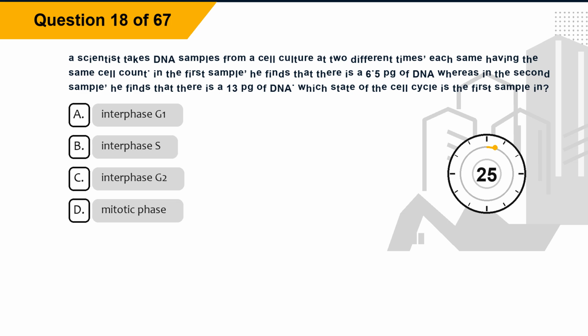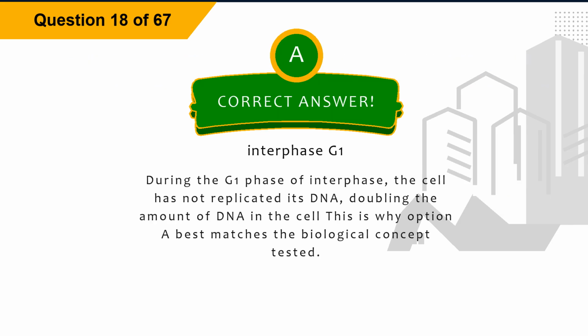Question 18. A scientist takes DNA samples from a cell culture at 2 different times, each having the same cell count. In the first sample, he finds that there is 6.5 pg of DNA, whereas in the second sample, he finds that there is 13 pg of DNA. Which state of the cell cycle is the first sample in? Option A, interphase G1. Option B, interphase S. Option C, interphase G2. Option D, mitotic phase. The correct answer is option A, interphase G1. Explanation: during the G1 phase of interphase, the cell has not replicated its DNA, doubling the amount of DNA in the cell. This is why option A best matches the biological concept tested.